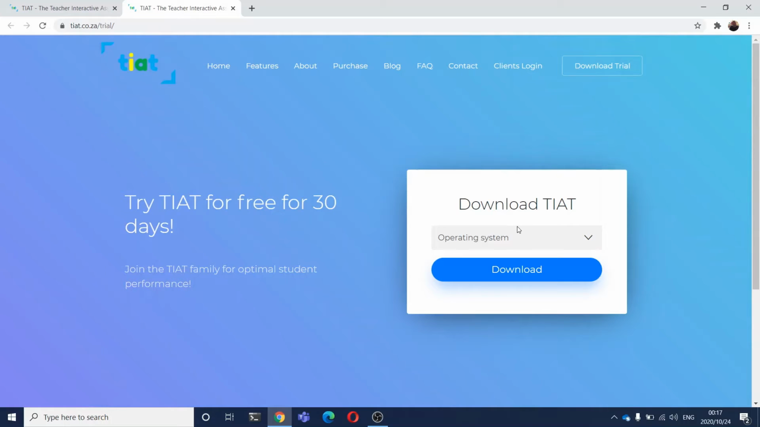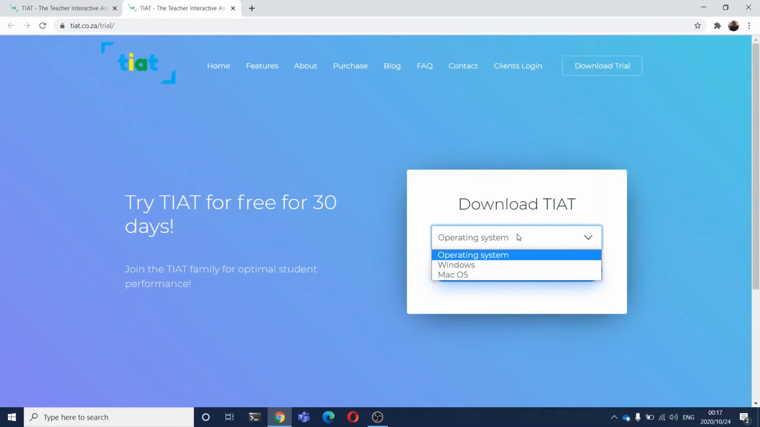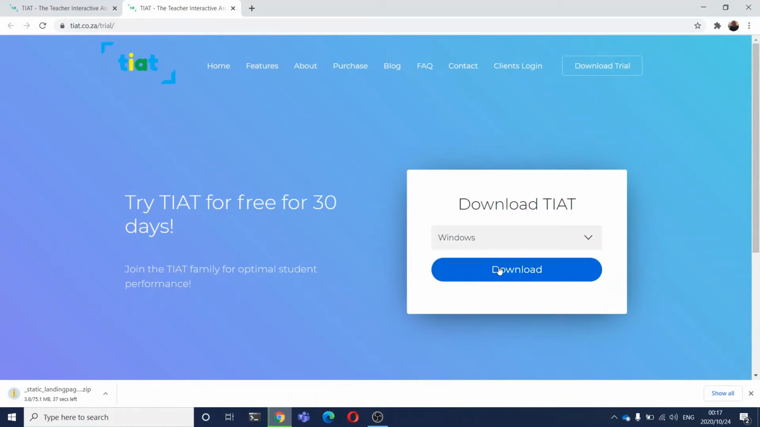The system will ask you to select your operating system. I'm using a Windows computer, so I'm going to select Windows. Click Download. The download will take a few seconds to a few minutes depending on the speed of your internet. We're going to wait for this to finish downloading and then we'll proceed.